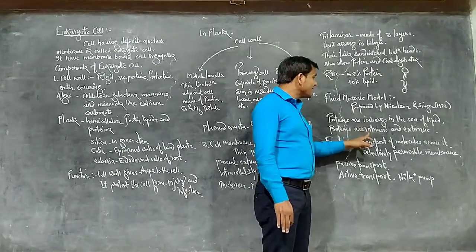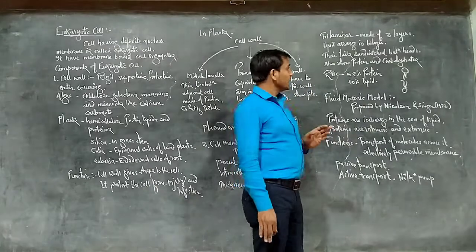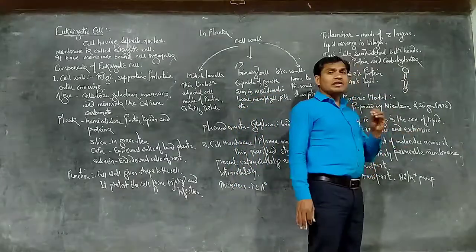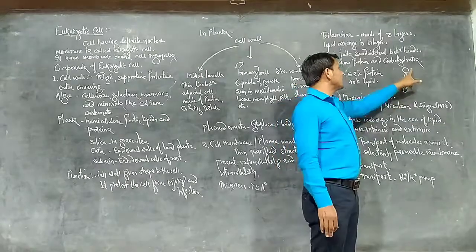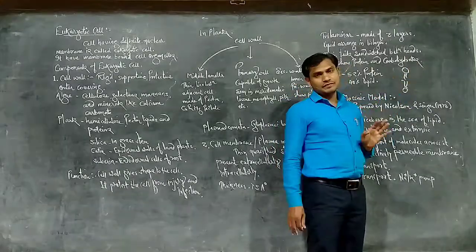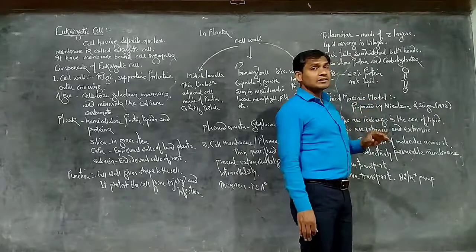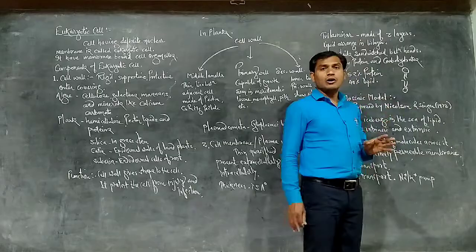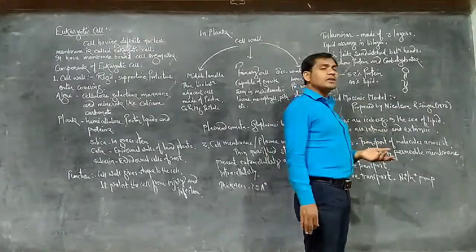Proteins are intrinsic and extrinsic. Intrinsic proteins are present at different depths inside the bilayer. Extrinsic proteins are present on the surfaces, both the outer surface and the inner surface.